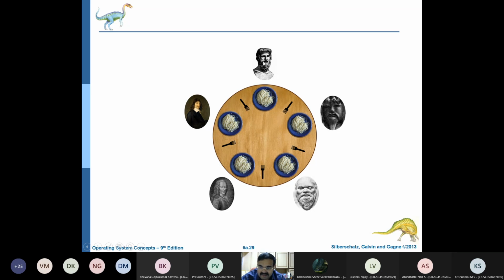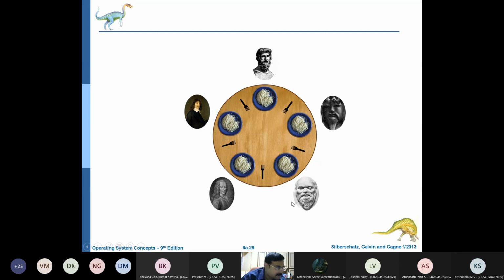So if this person is eating, then obviously both the forks are in use. Once he stops eating, he will release this fork and then release this fork. Only then, even though this fork may be free, can this philosopher use it, because both the forks must be available. So generally, the logic is very simple. This fellow will be eating, the others are thinking. Both the forks are being used, and the spaghetti is eaten. After he eats, the second philosopher will have both the forks, then he starts eating. Others will be thinking, and this continues.